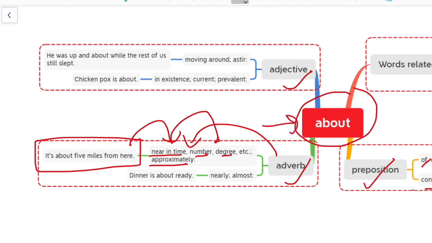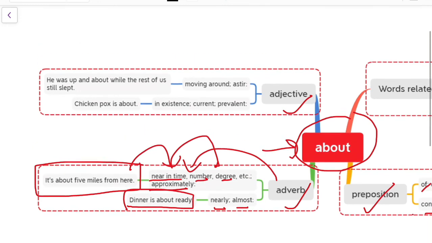Next, if we are referring to something that is about to happen or is almost ready, we can use about, such as dinner is about ready, that is, dinner is just going to be prepared. Okay, now coming to the third part, that is adjective.